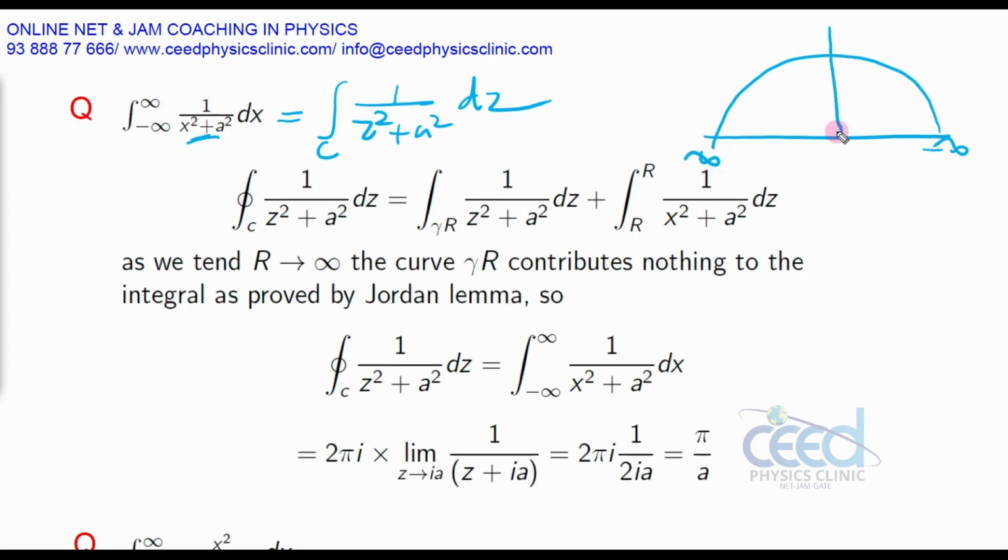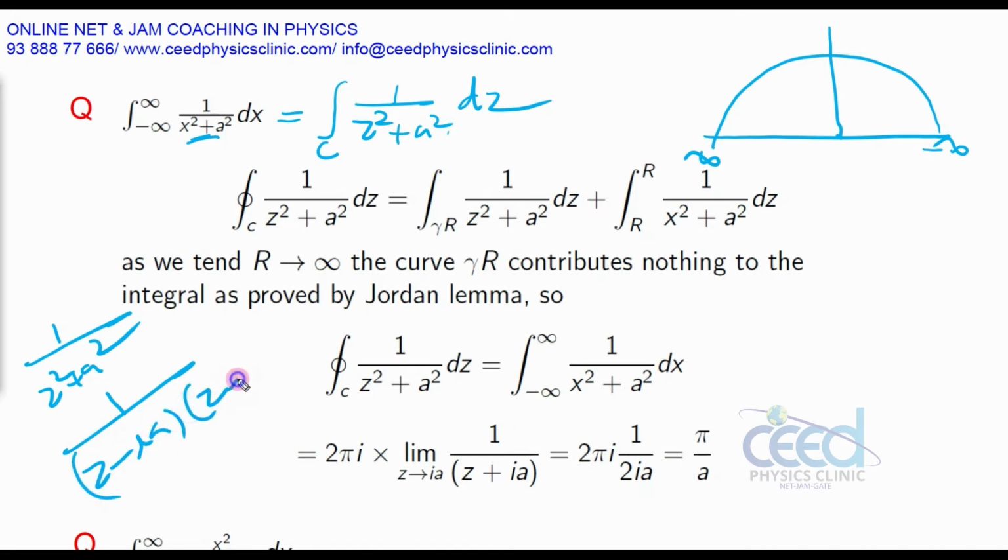If you consider our function z square plus a square, it has two poles. I can write this as z minus ia into z plus ia. Look at this ia and minus ia. So it has two poles, that is z is equal to ia and minus ia. Now look, what is minus ia? This one is on the positive imaginary axis and this one is on the negative imaginary axis.